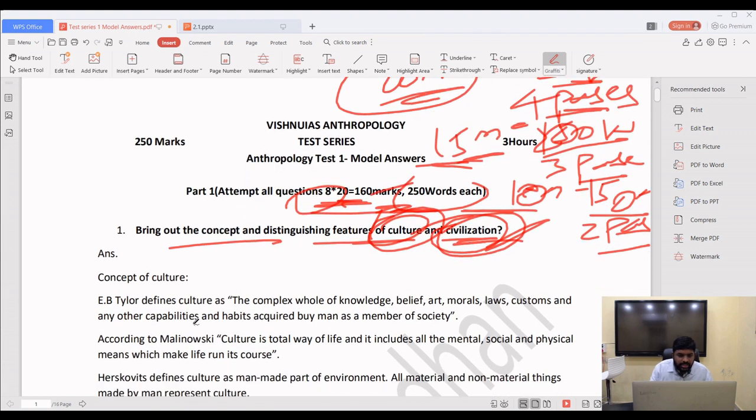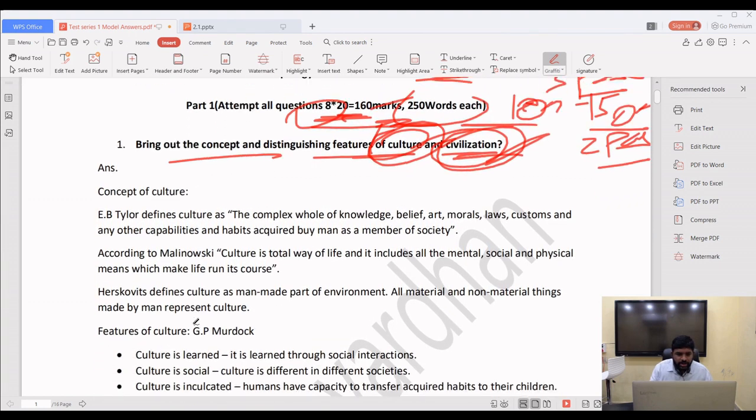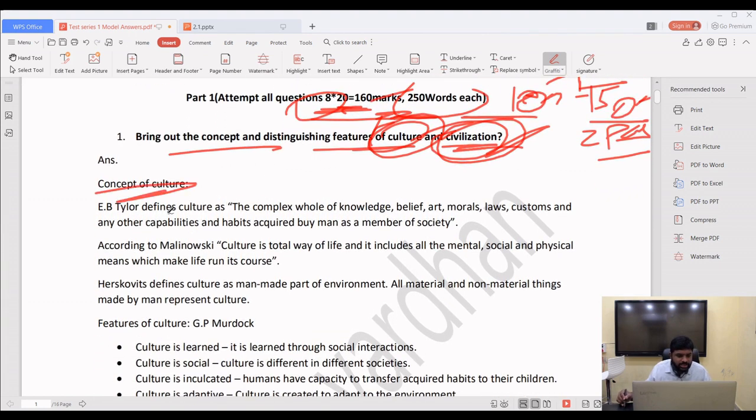So in my model answer, how I gave you the model answer, see, the concept of culture, I gave the E.B. Tylor definition, what E.B. Tylor said with respect to definition: the complex whole of knowledge, belief, art, morals, laws, customs, and any other capabilities and habits acquired by man. See, this is by.